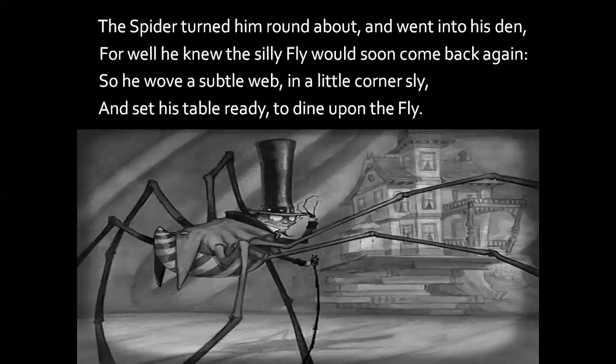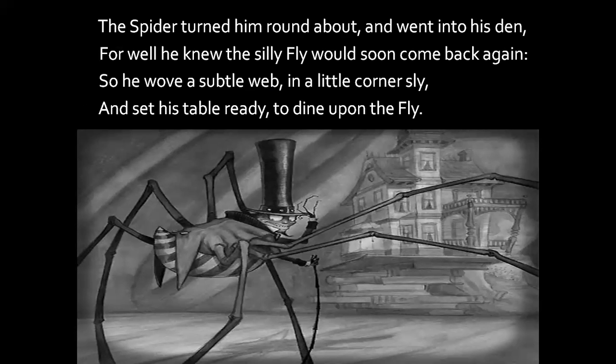The spider turned him round about and went into his den. So, this is what I told you, the den refers to the web here. For well he knew the silly fly would soon come back again. So he wove a subtle web in the little corner sly and set his table ready to dine upon the fly. So now the spider is ready.